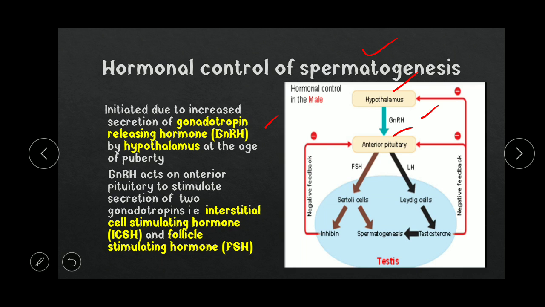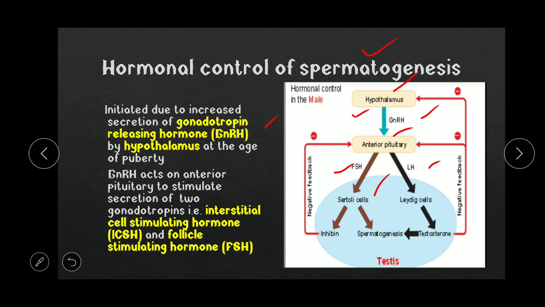As the name suggests, GnRH will stimulate the release of gonadotropins, that is your FSH and LH, which are secreted from the anterior pituitary. Why are they called gonadotropins? Because they stimulate the gonad to release other hormones and other chemical substances. So FSH and LH are the gonadotropins released from the anterior pituitary under the influence of the hypothalamus.